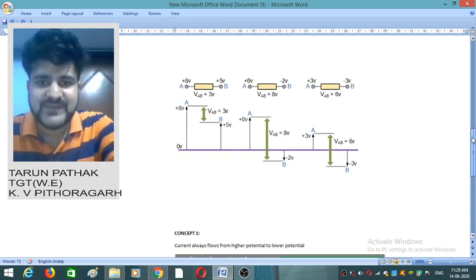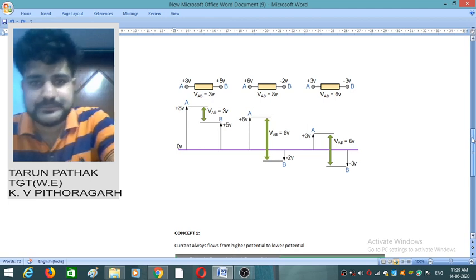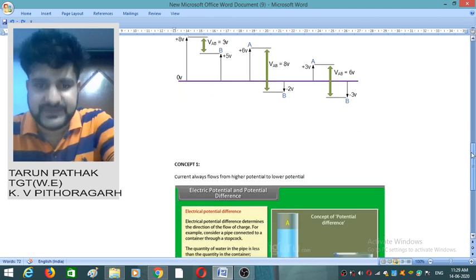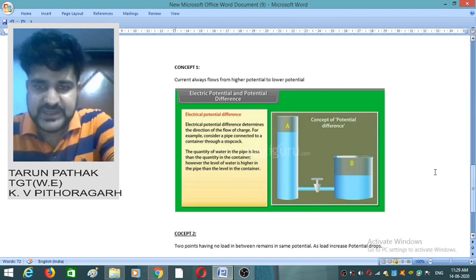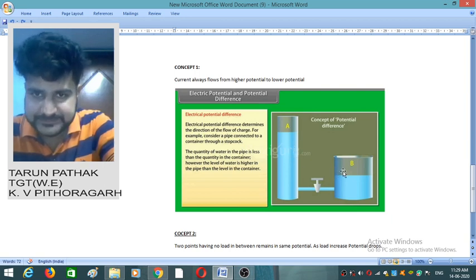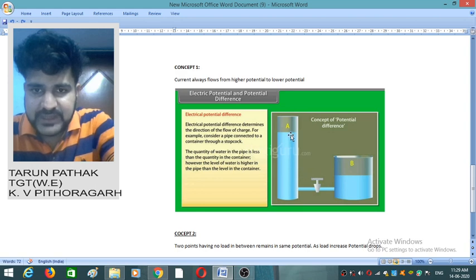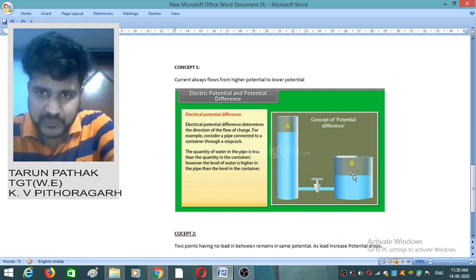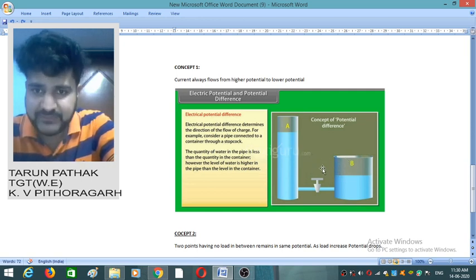Okay, now we have some concepts related to the potential difference. Now you see here, we have a pipe and here we have a tank. In this pipe the level of water is high as compared to this tank. So tell me in which direction the water will flow. Of course, the water will flow from higher level to lower level.